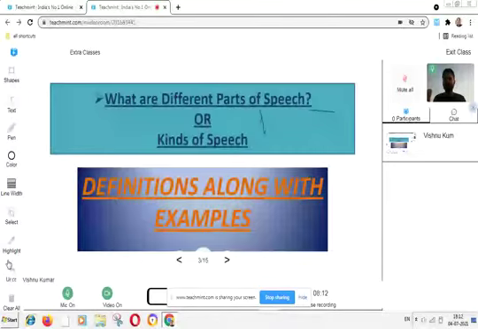So if we are talking about what are different parts of speech, so all the words, just a minute, all the words which are used in our conversation, such as, just take an example, I am going. All right,